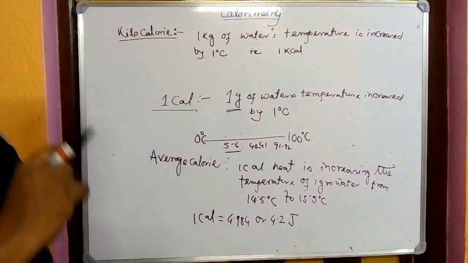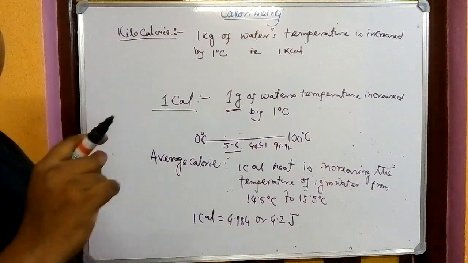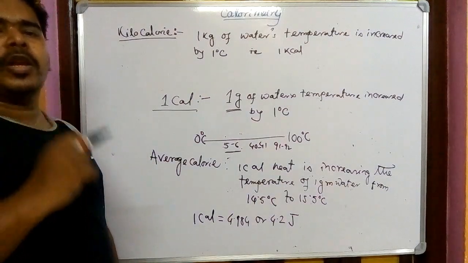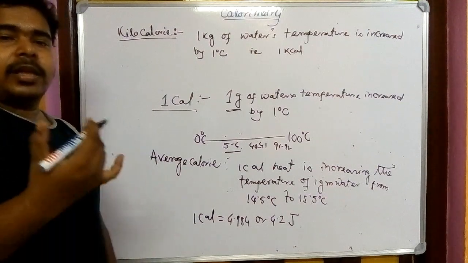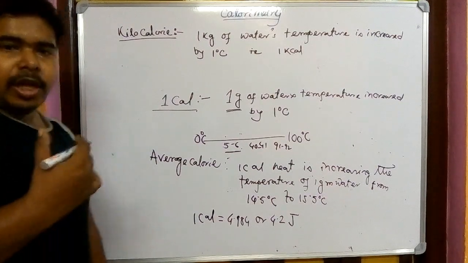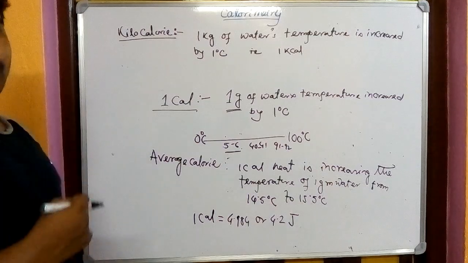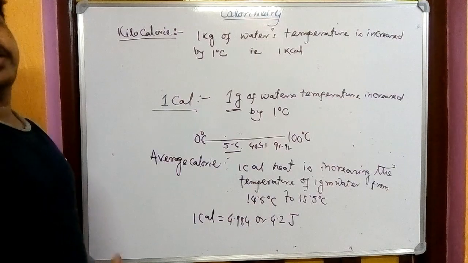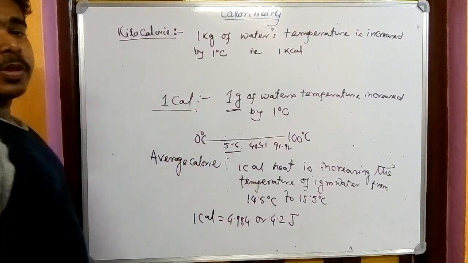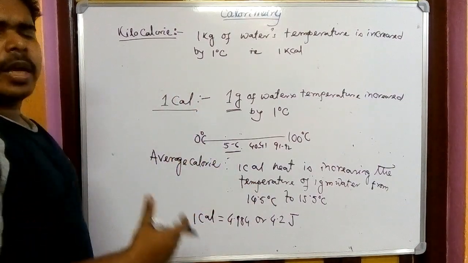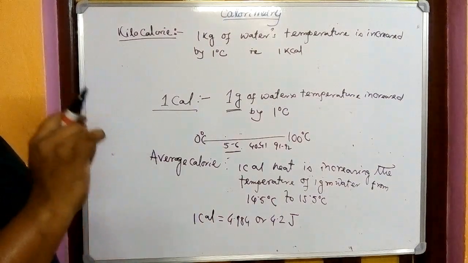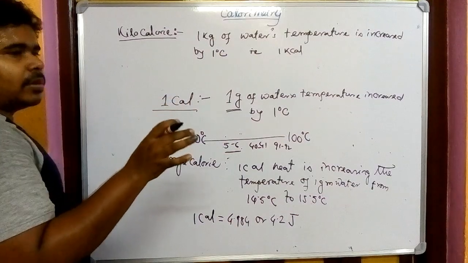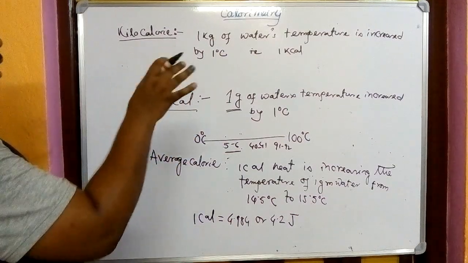Whenever I write the term kcal, you are very much familiar with it from biology. How much kilocalorie of energy we consume when we eat food. Whenever you buy any packaged food, it may be chips, biscuits, anything, if you look at the back, it is written how much kilocalorie energy you consume from that food.